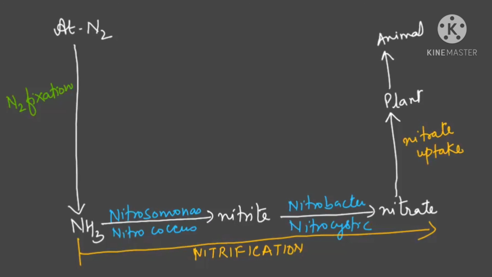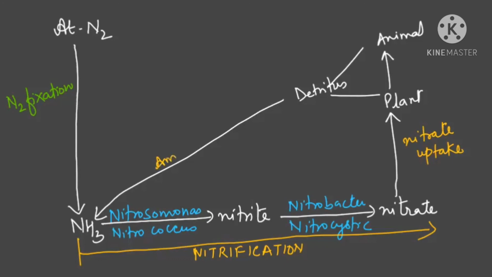And when they die, the dead remains of plants and animals are known as detritus. Detritus is rich in organic nitrogen. This organic nitrogen is converted back into ammonia by the process known as ammonification.